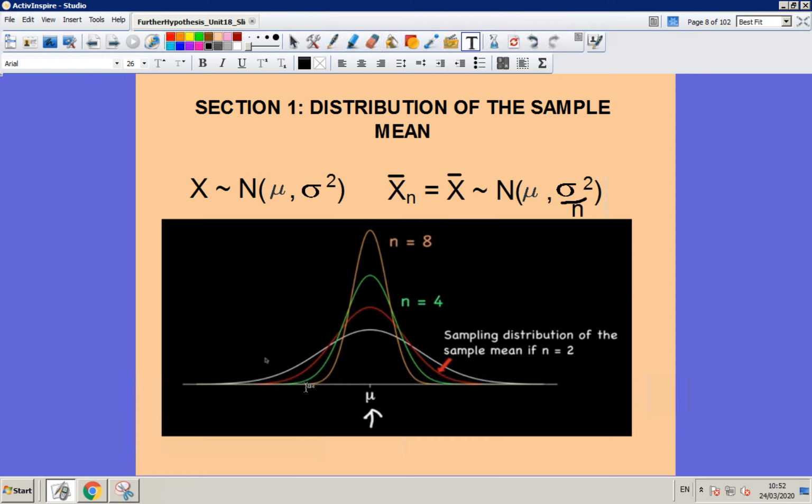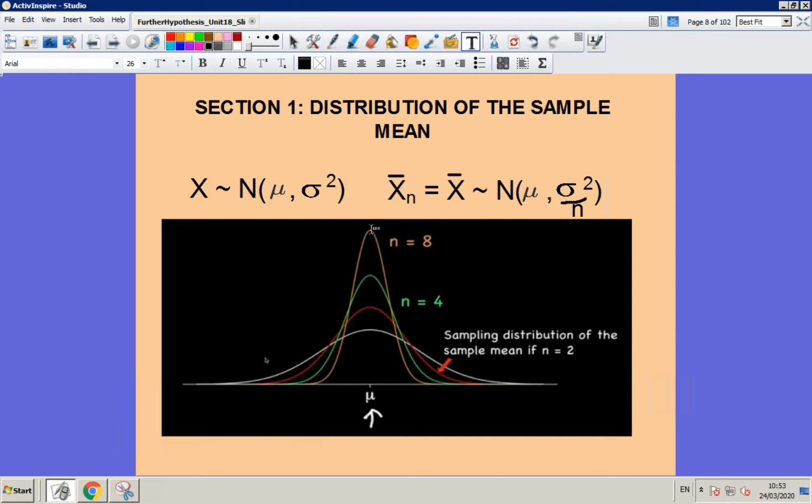If we take a bigger sample size, so if we take a sample size of 8 and find the mean of those 8 gerbils each time, again, the sample means form a normal distribution. And in each case, the mean of those sample means, so the most likely outcome for the mean, is going to be the mean of the original distribution. So the most likely outcome is that when you take those groups of 4 or groups of 8 or groups of 2, the sample mean is going to be equal to the mean of the whole population.